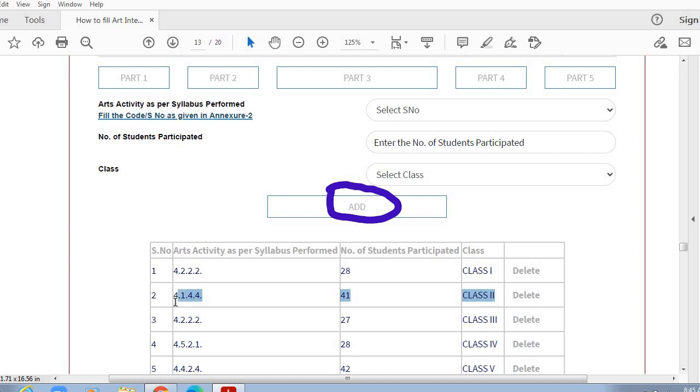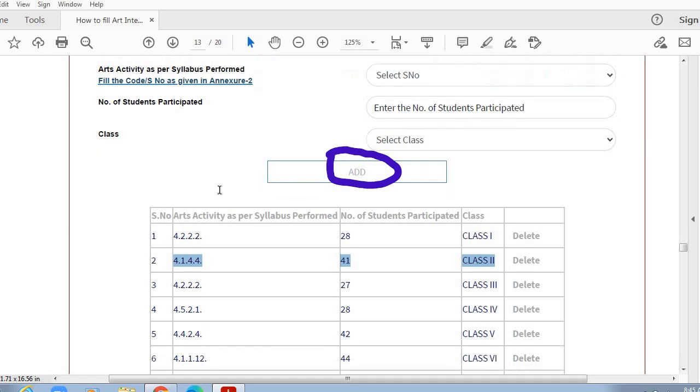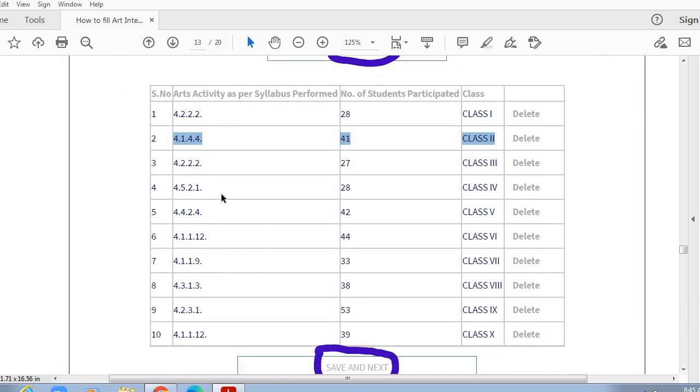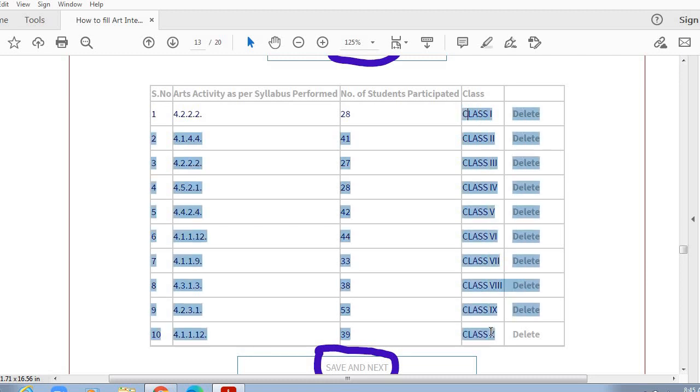So here you can see that for grade 2nd I have selected 4.1.4.4 activity from the list of given options. So in this way, we have selected art activities for all the grades from grade 1 to grade 10.